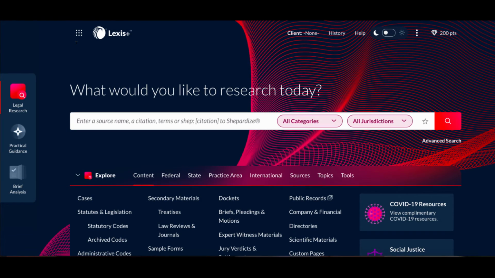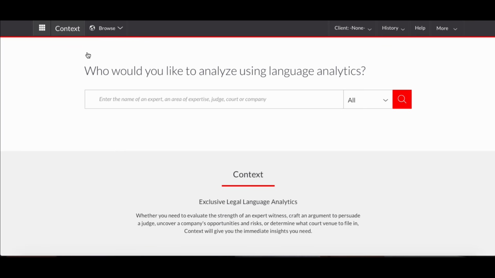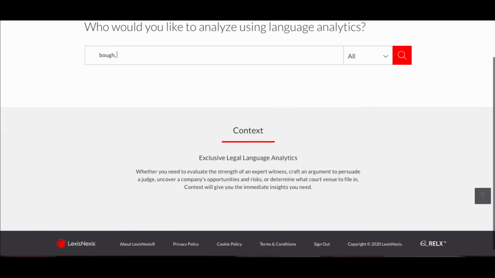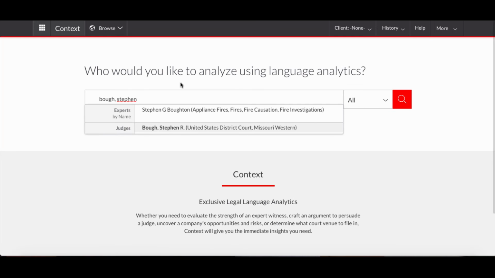Lastly, if you're interviewing with a judge, use Context to conduct quick and easy research on the judge to view background information and the judge's most frequently cited opinions and the specific language a judge cites to most often. To access Context, log on to Lexis Plus and click the product switcher in the upper left portion of the screen. Select Context. And in this example, we'll use Judge Stephen Bough in the United States District Court, Western District of Missouri.